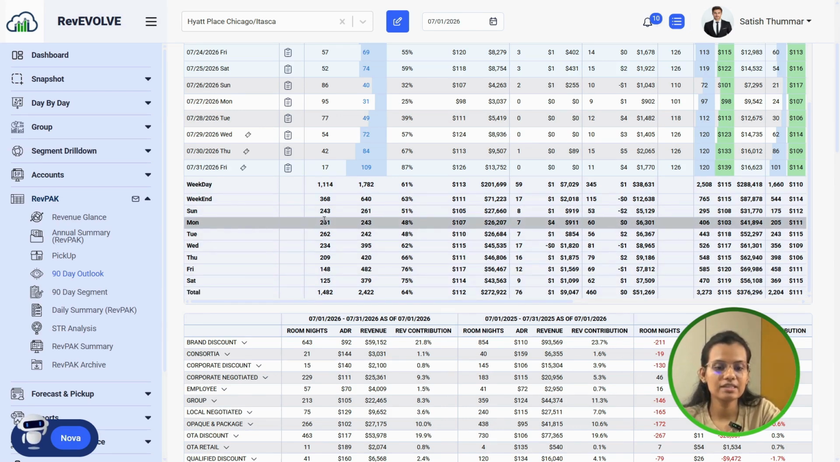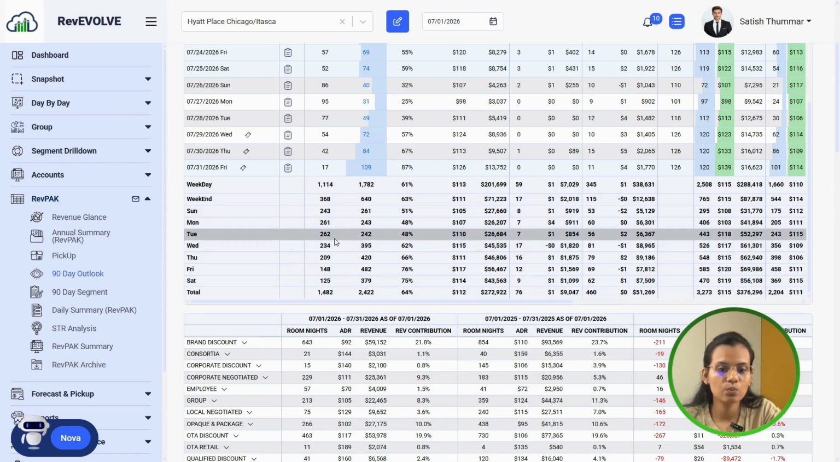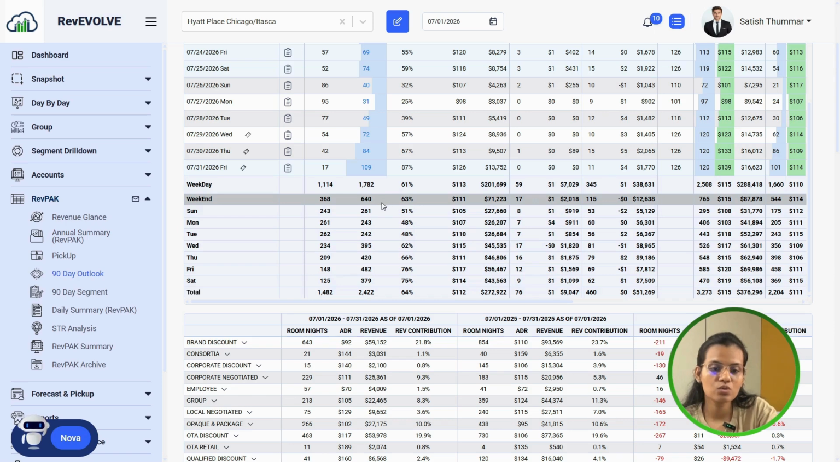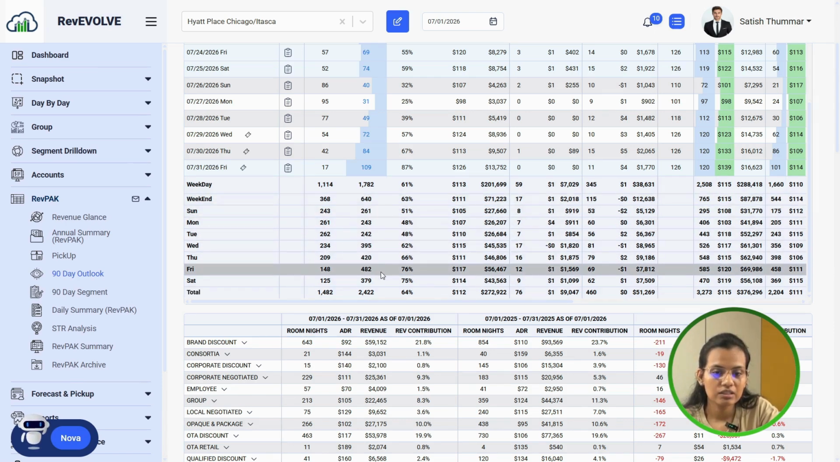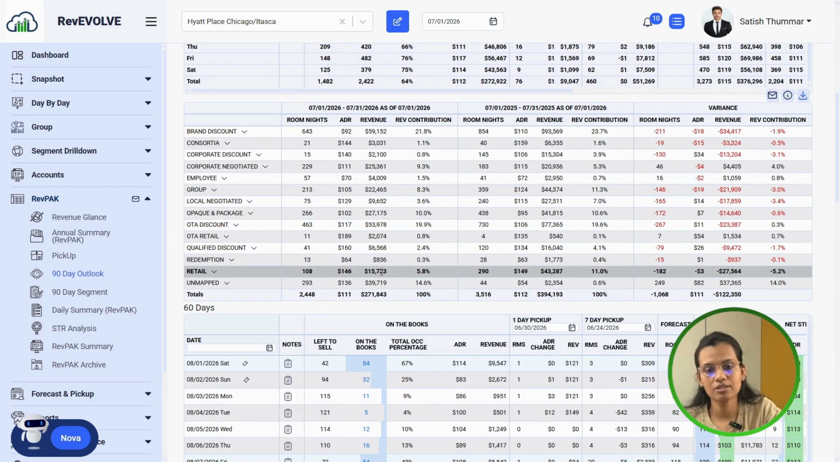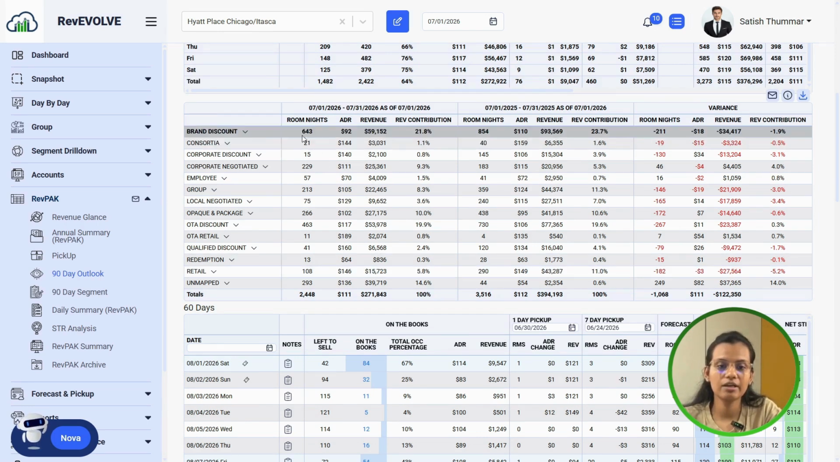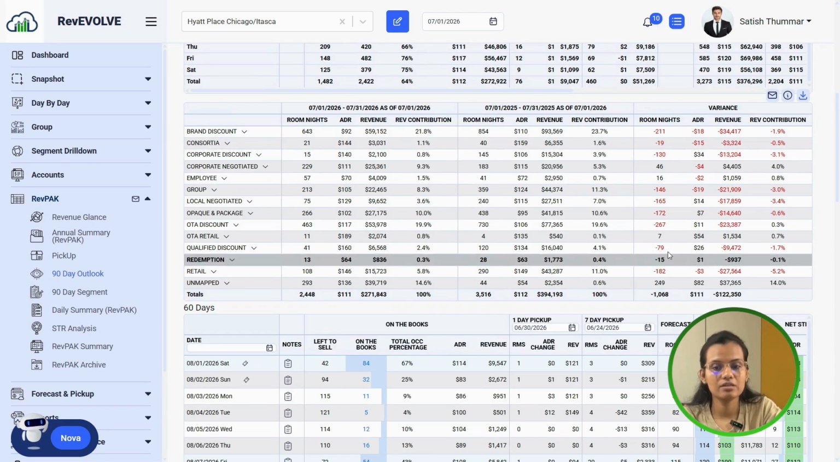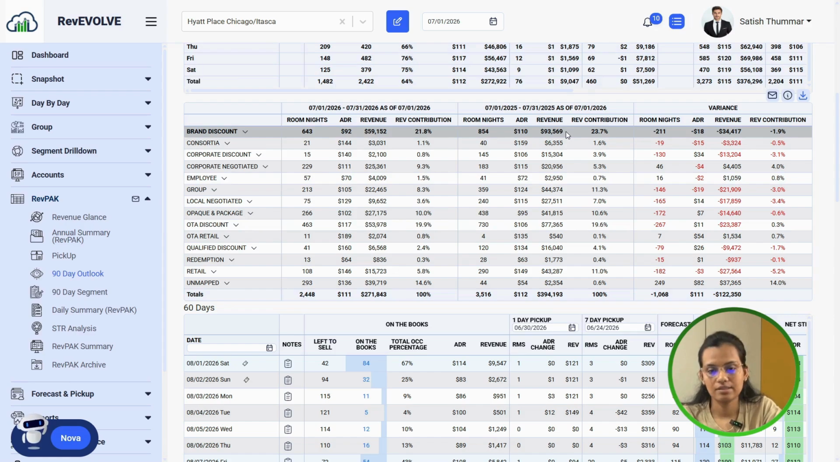Likewise, we have the averages. So here we can see the highest number is 162, which is Tuesday. So we have 162 left to sell for Tuesday, and our rooms sold is mostly on Friday. So Friday, Saturday, Sunday, the public is more there for such properties. And then this is the market segment split. If you want to see which brand, which market segment is generating more revenue, and these are all the variances compared to last year, right?